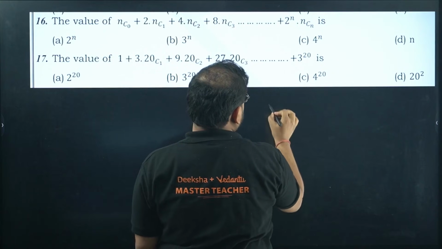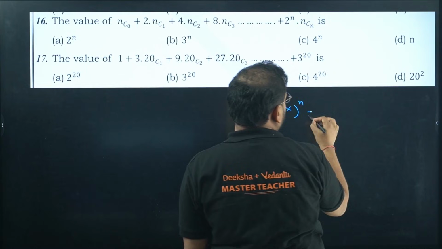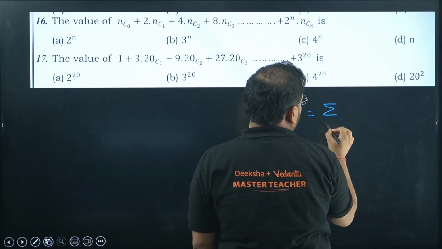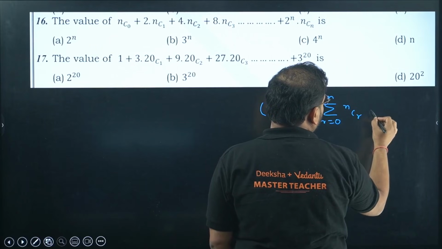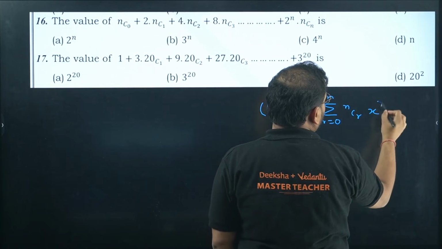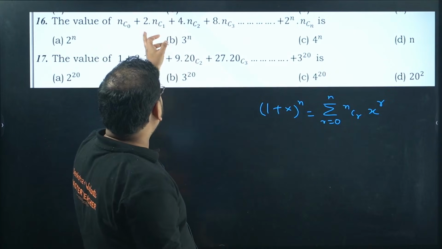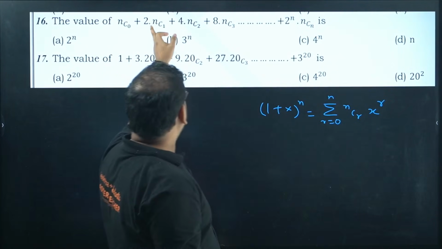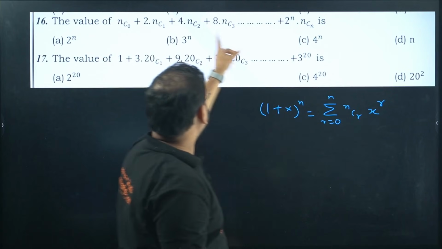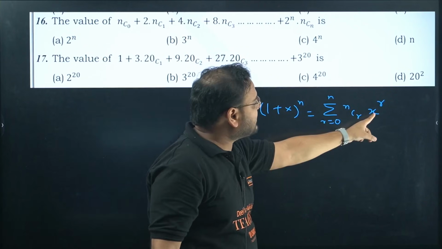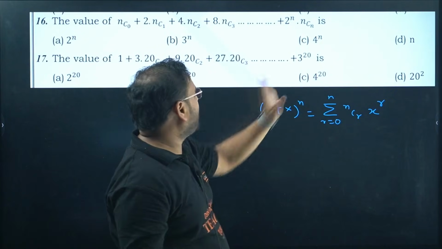If I have to write this, remember 1 plus x power n, the expansion was given by sum over r from 0 to n, NCR and x power r. Now check, every time what am I getting as the coefficient? When the power is r equals 1, this is 2. When r equals 2, it is going to be 2 square, so 4. When r is 3, it becomes 2 cube, so 8 and so on, right?